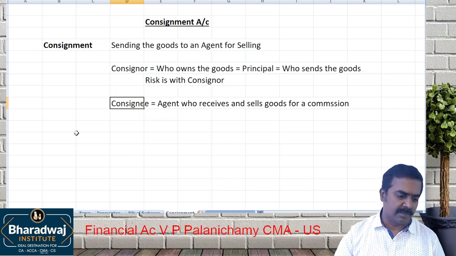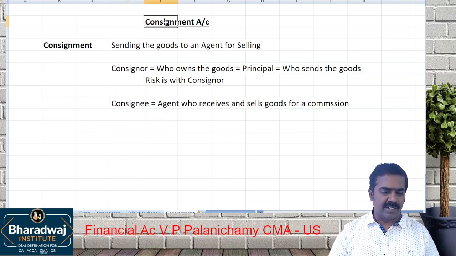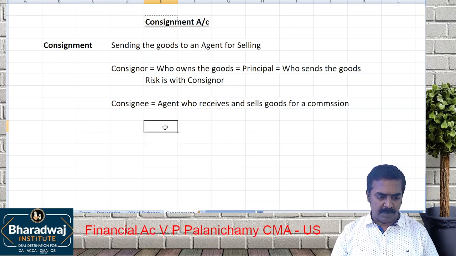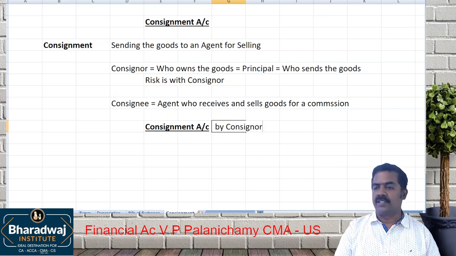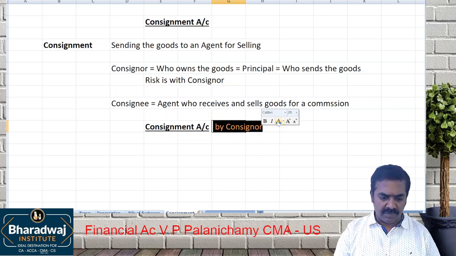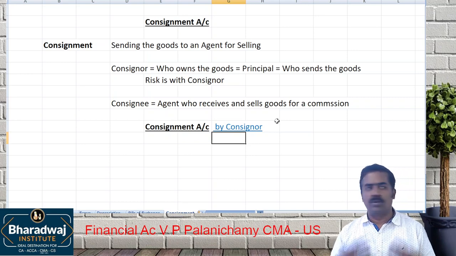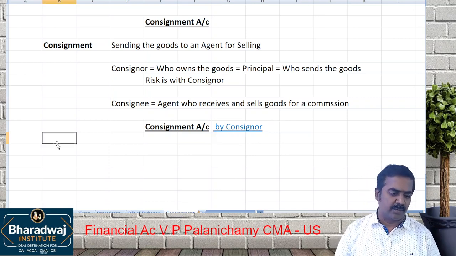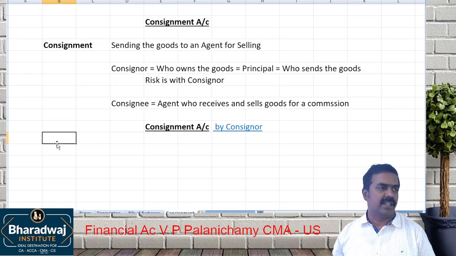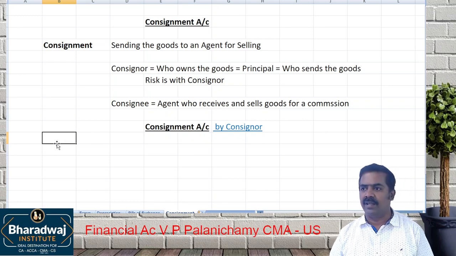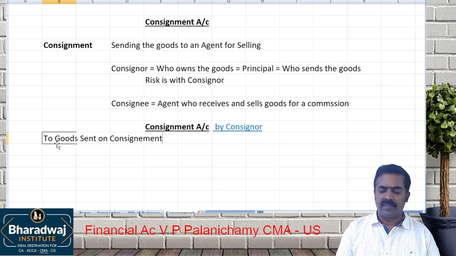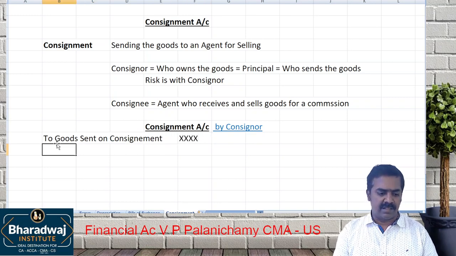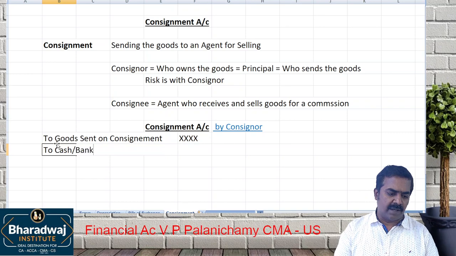Now, a consignment account is prepared by whom? Consignor. In the books of consignor, we will prepare the consignment account. Same rule: debit the expenses and credit the incomes. To goods sent on consignment, we will debit the goods sent on consignment to cash or bank. Simple.